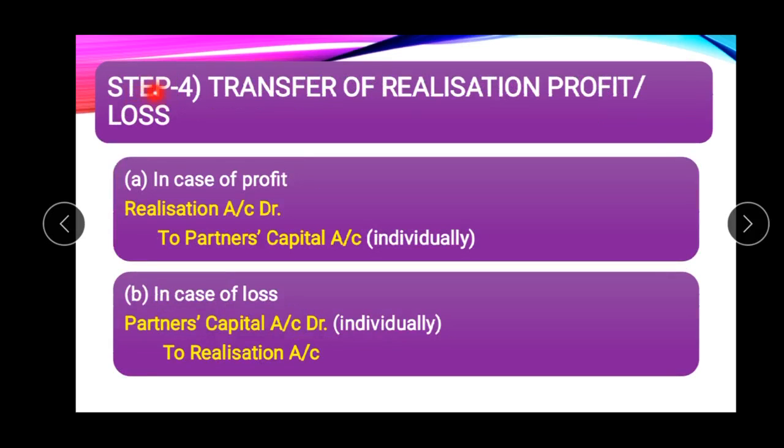Step 4. Transfer of realization profit or loss. If there is any profit, it should be transferred to the credit side of the partner's capital account, and if there is any loss, it should be transferred to the debit side of the partner's capital account. So here the journal entry will be partner's capital account debit to realization account in case of loss.